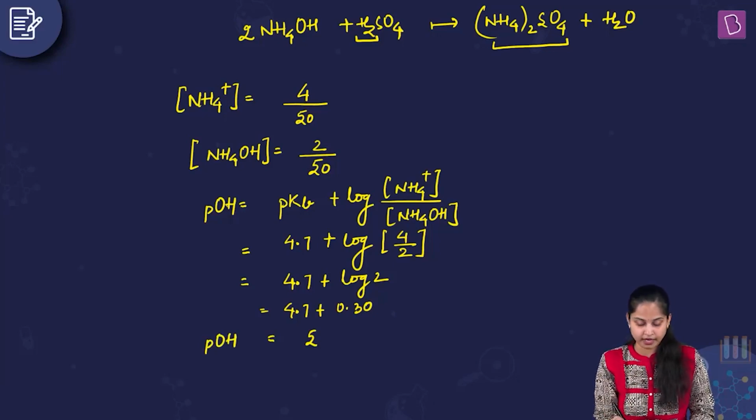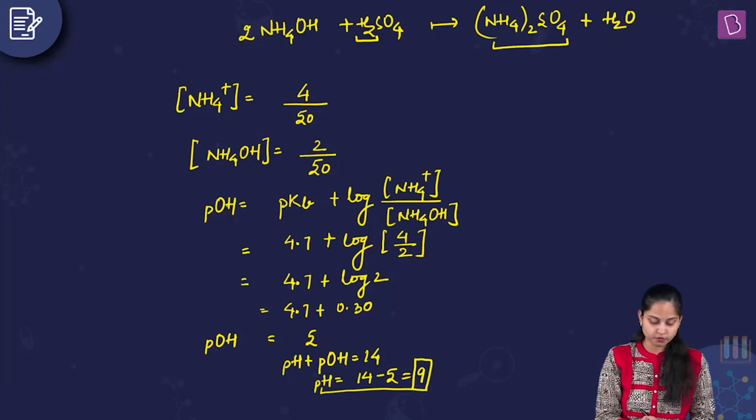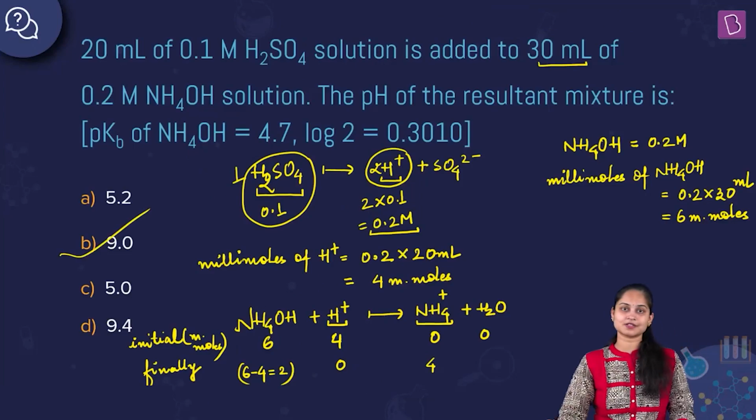But we also know that pH plus pOH is equal to 14. And the value of pH then comes out to be 14 minus 5, which is equal to 9. So the pH of the resultant mixture is 9. The pH of the resultant mixture is actually 9. Hence option number B is the right answer to this question.